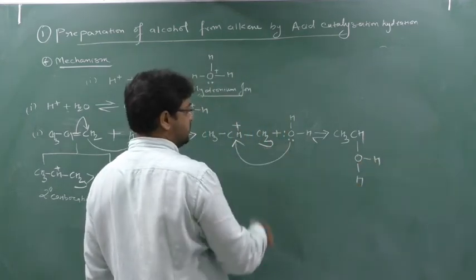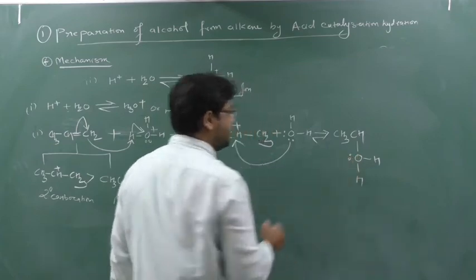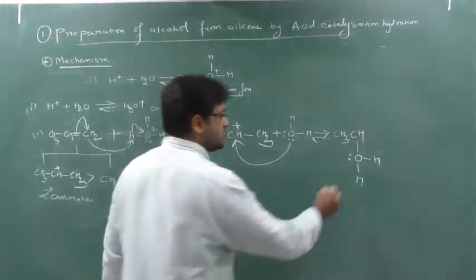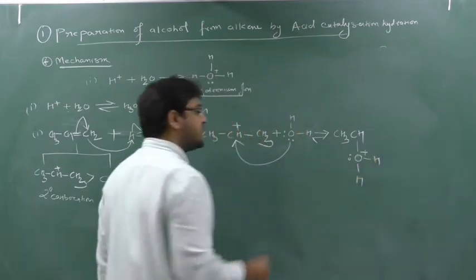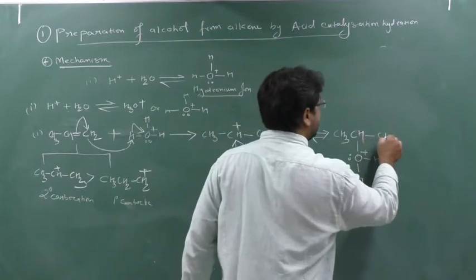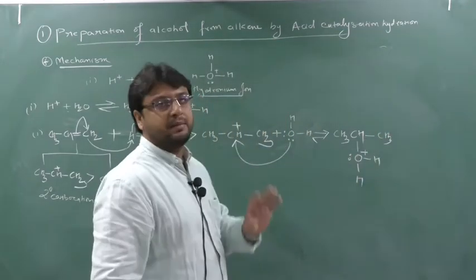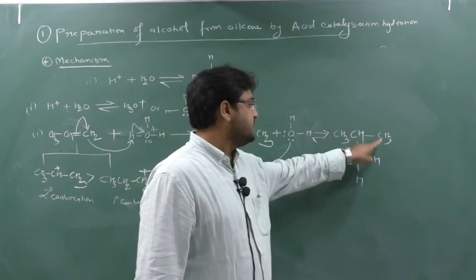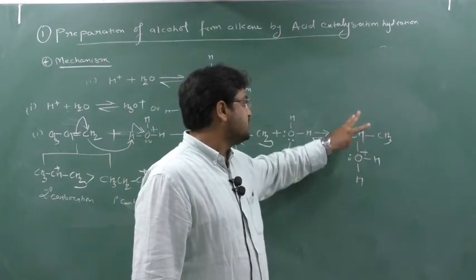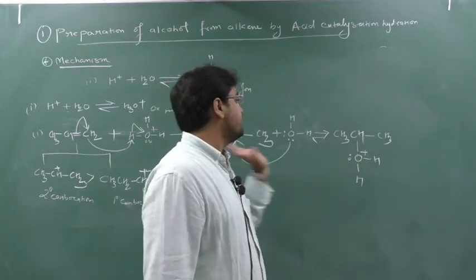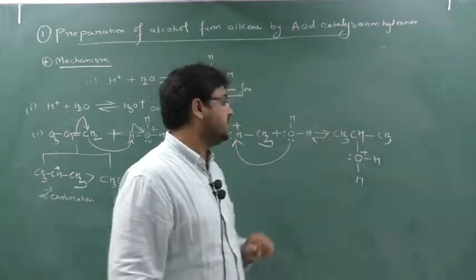One lone pair is given to this carbocation and one lone pair will be remaining. Who has given the electron? Oxygen has given the electron. So one who gives the electron creates positive charge. Again oxygen got the positive charge. Clear? Again here CH3. Now count the bonds of the carbon. So carbon can make maximum 4 bonds. So see, carbon, one bond with this carbon, another with this carbon, third one with hydrogen, and fourth one with this oxygen. So 4 bond carbon is formed. So this carbocation plus sign will not come here now.